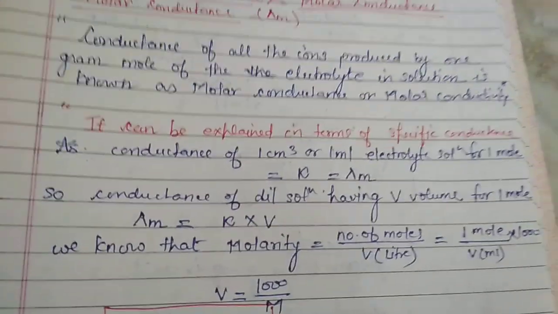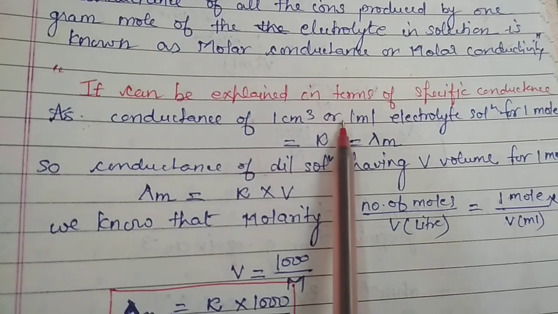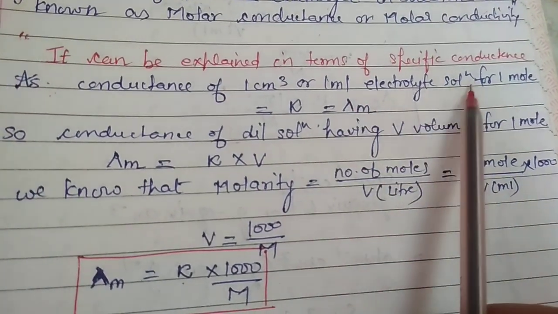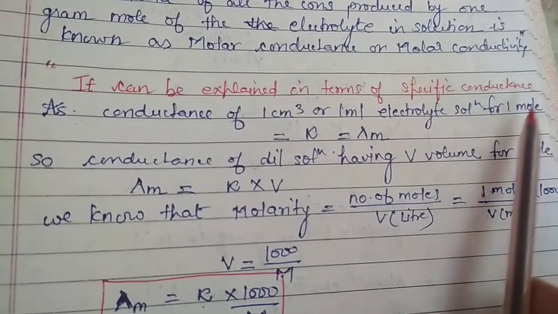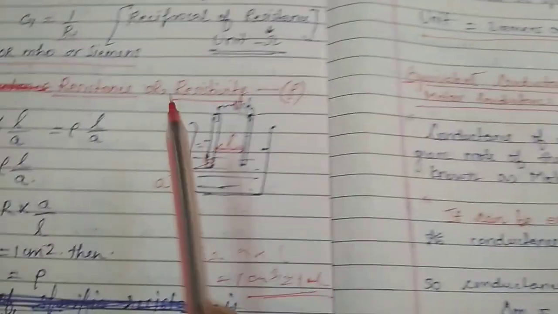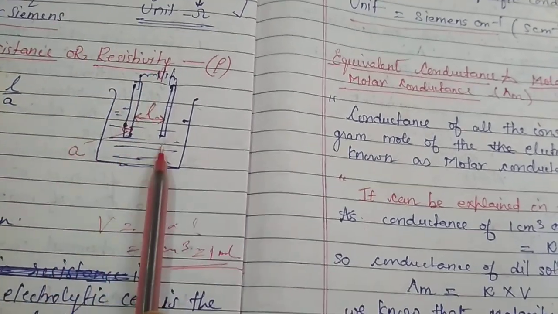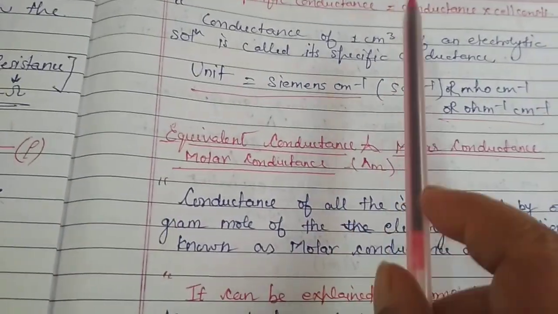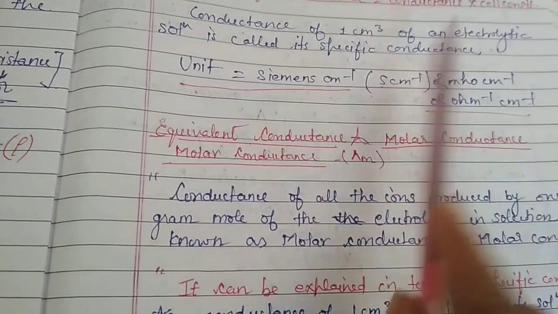Now it can be explained like this: we know that specific conductance is for 1 ml of electrolyte. Now we have taken 1 mole of electrolyte in this particular cell. If we have taken 1 mole of electrolyte in 1 ml of solution, then the conductivity would be equal to kappa, because the conductance of 1 centimeter cube of electrolytic solution is the specific conductance, denoted by kappa.